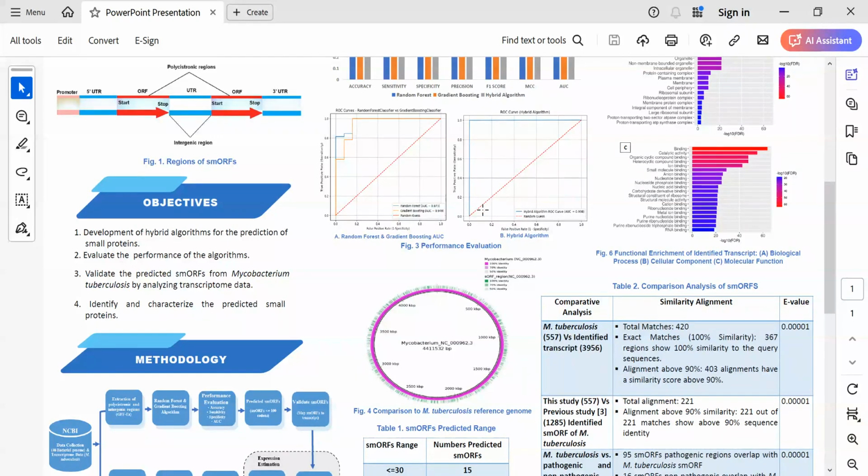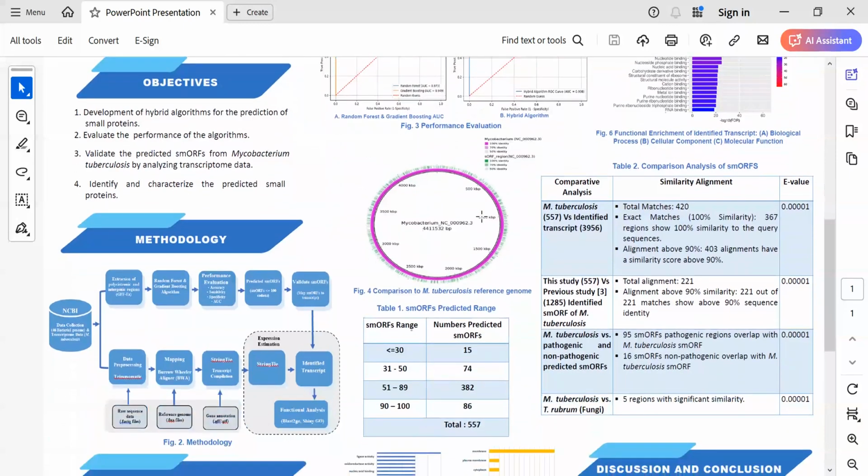99%. To further validate our predicted small proteins, we compare the predicted small proteins to the reference genome of Mycobacterium tuberculosis. The purple color indicates the reference genome of Mycobacterium tuberculosis, and the green color indicates regions of predicted small proteins.